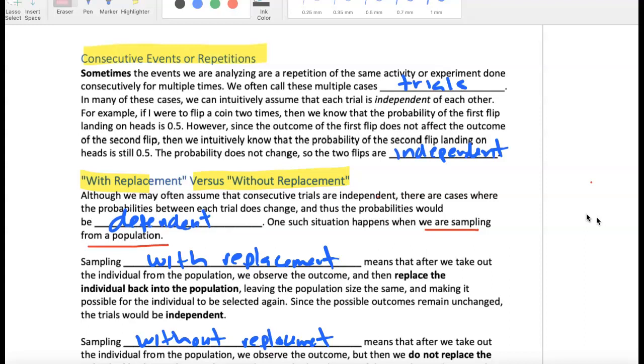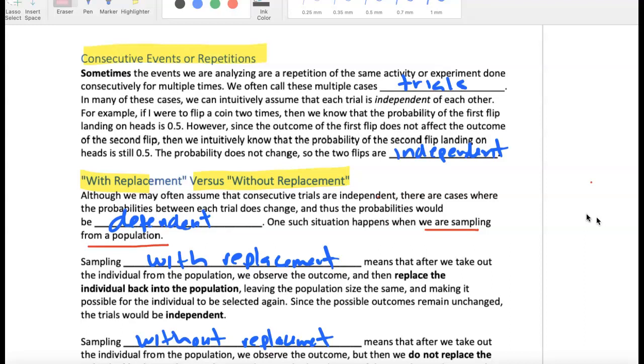And so when we say events, or we're doing experiments, we often call these outcomes trials. And when we're doing this, we're assuming the trials are independent, because the probability doesn't change if there's independence between the first outcome and the second one.